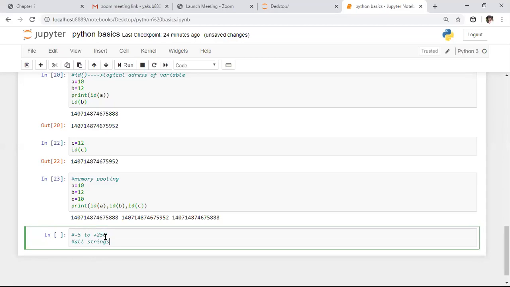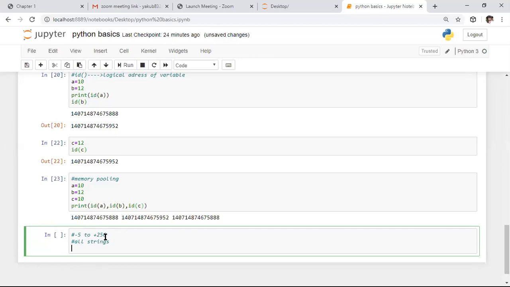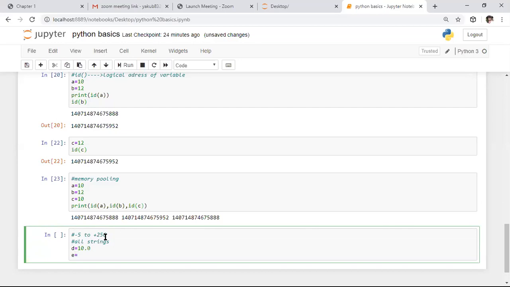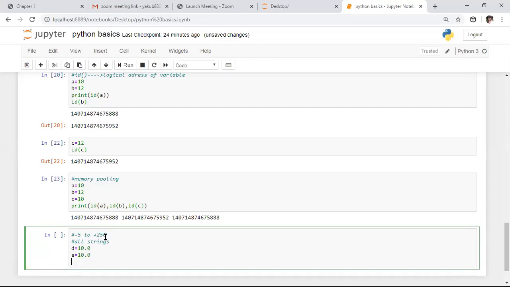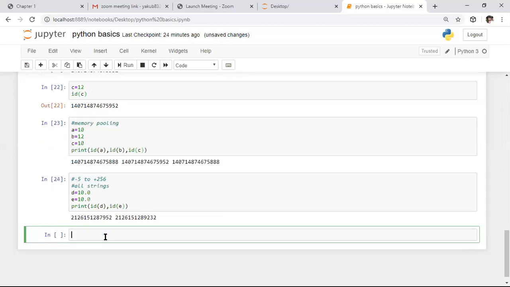You might get a question: why are we not following memory pooling for floating point numbers? To make that clear, I will take the same example. Here I'm taking d equals 10.0, and again e equals 10.0 only. After this, I'm applying the id function on both d and e, so id of d, comma, id of e. If you do this, we will get different logical addresses. So for floating point values, we are not following memory pooling.